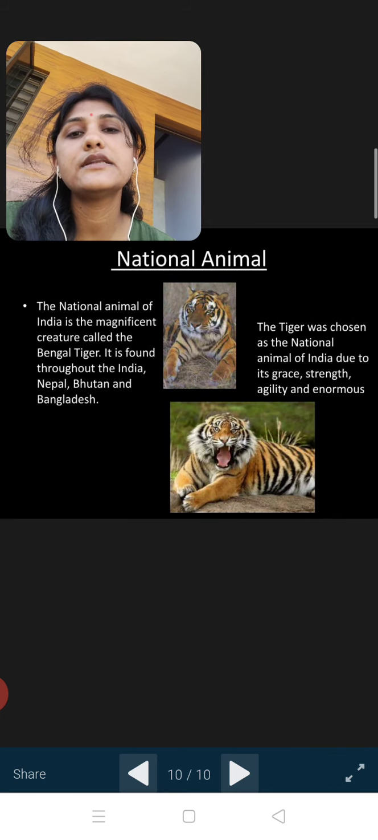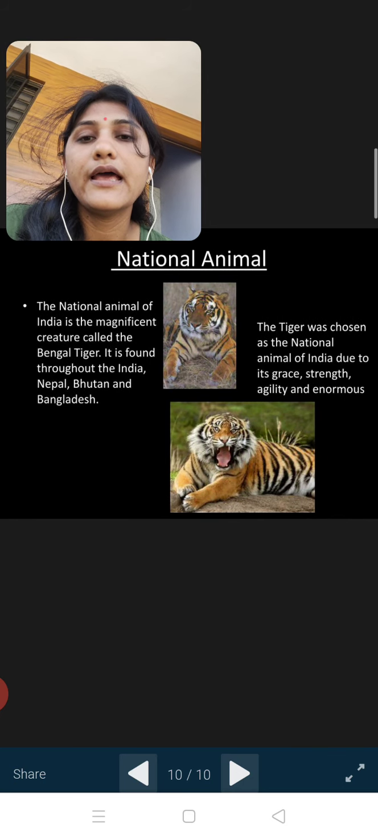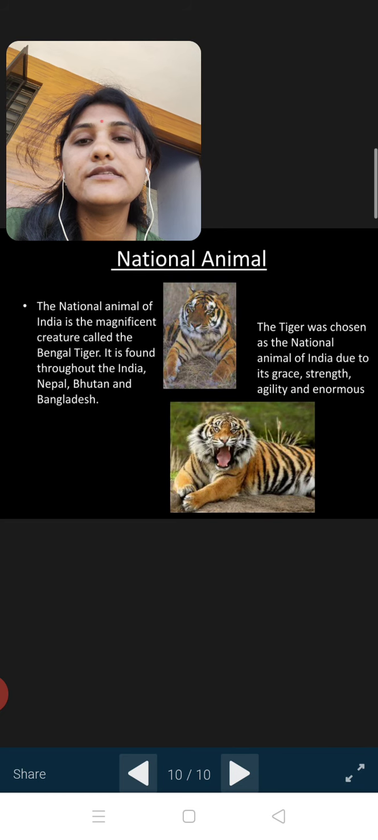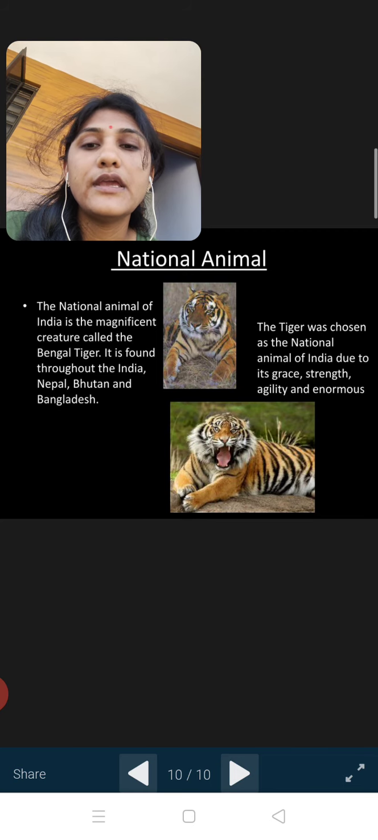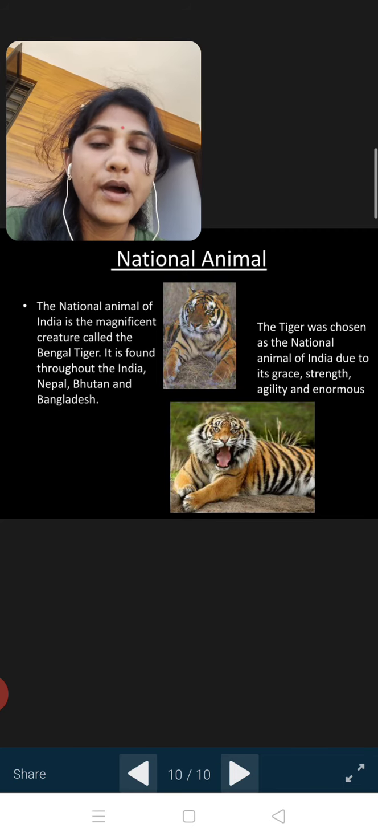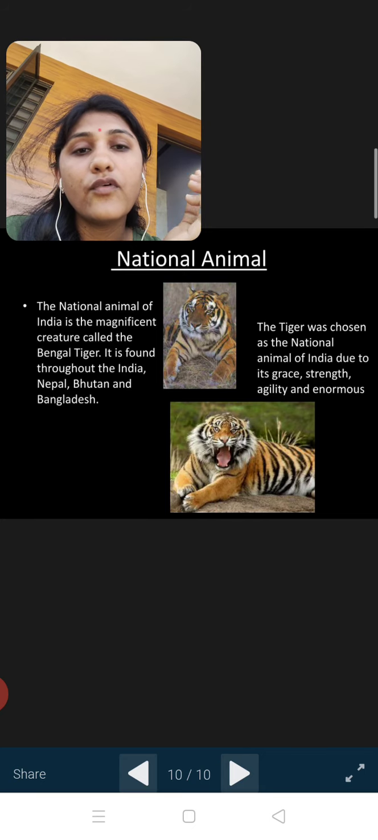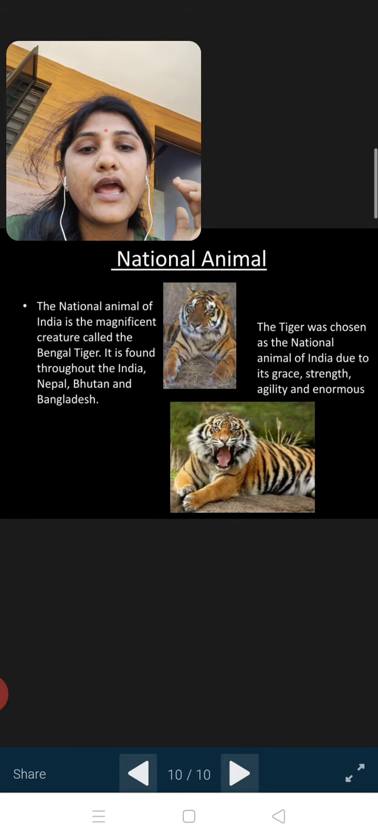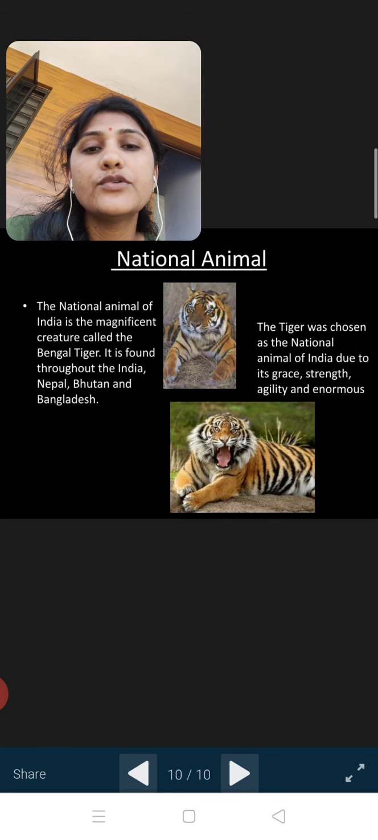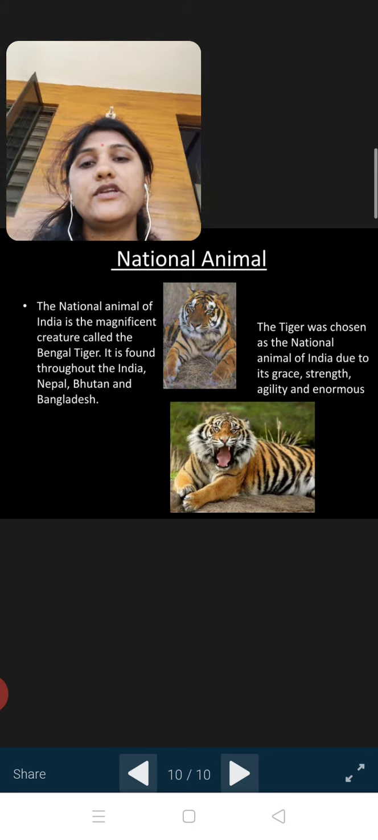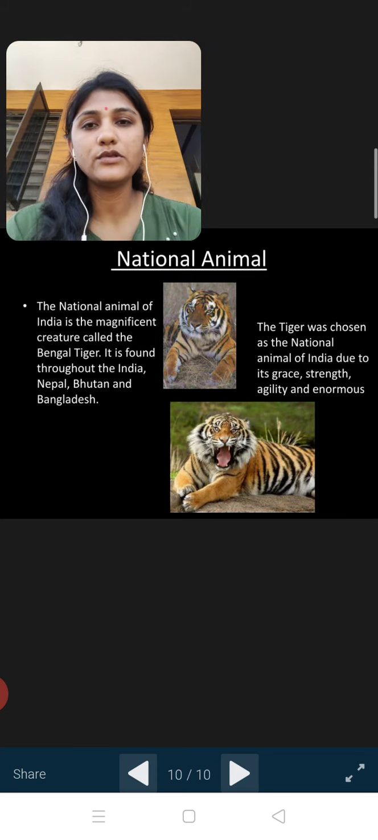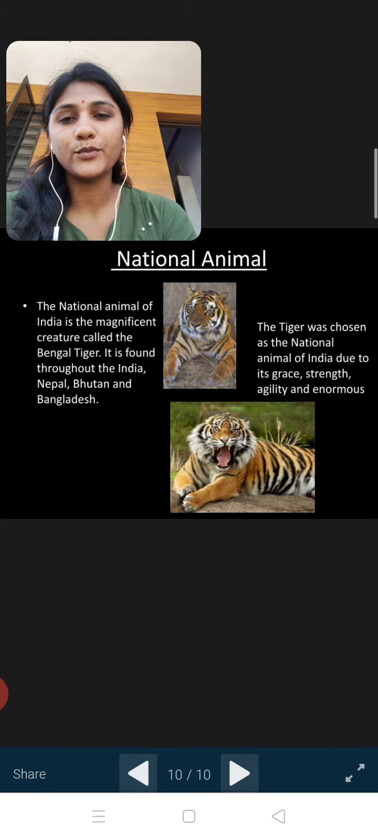And the last is the national animal. The national animal of India is the magnificent creature called the Bengal tiger. It is found throughout India, Nepal, Bhutan and Bangladesh also. The tiger was chosen as the national animal of India due to its grace, strength, agility and enormous power. Dear children, so these are the national symbols of India which I thought you must know.